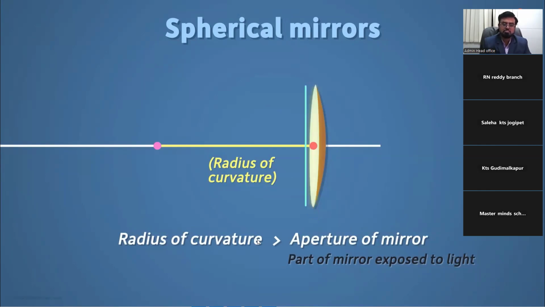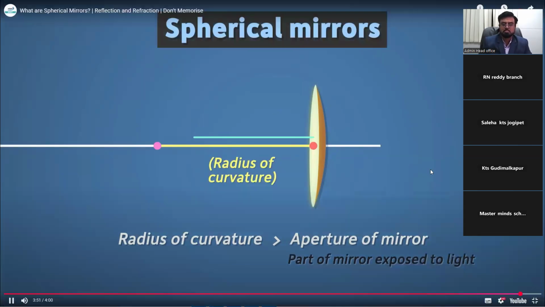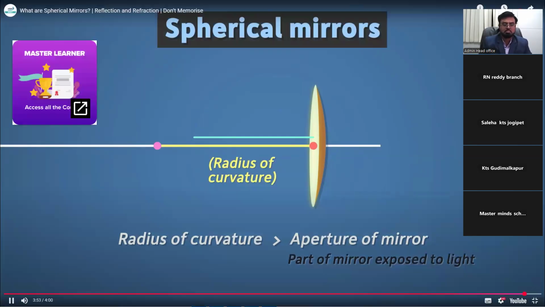So the mirror that we are considering is the one in which the aperture is much smaller than the radius of the curvature. These were a few of the terms related to spherical mirrors. But there's a lot more we need to understand about them. See you in the next video.